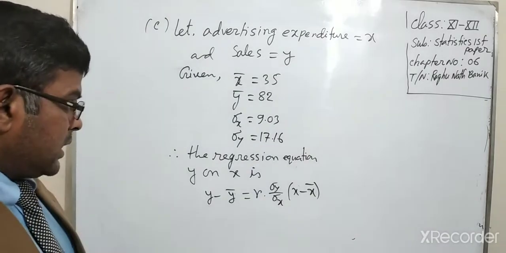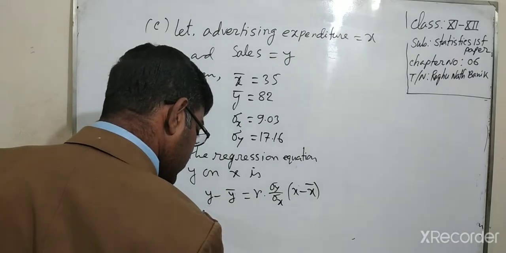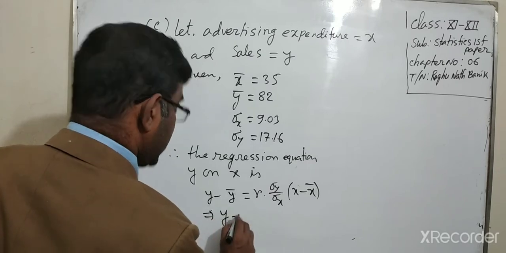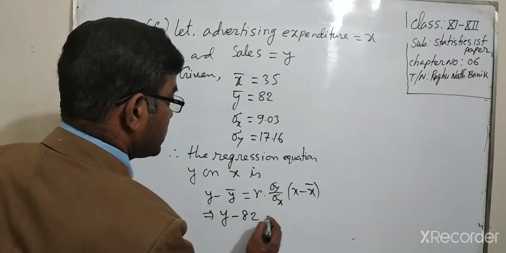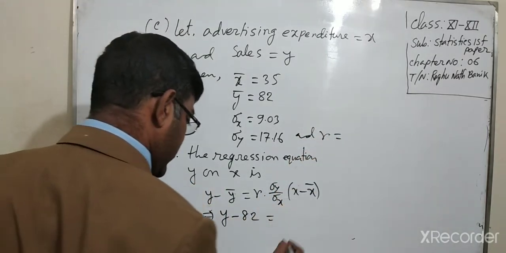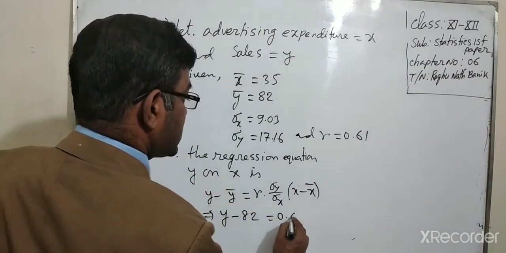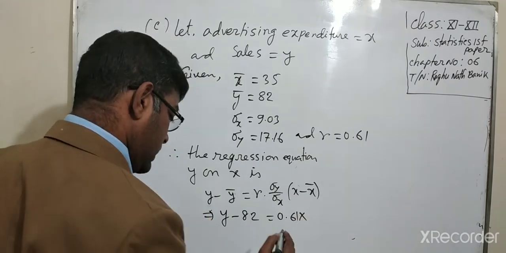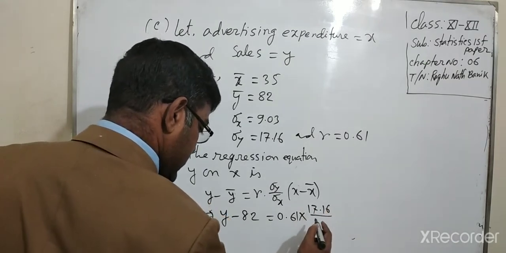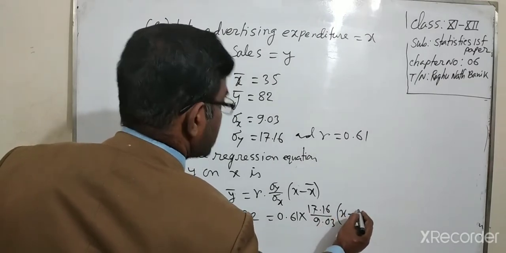Okay, now putting the values, we can write y minus y bar equal to 82, where r equal to 0.61, so 0.61 into 17.16 by 9.03 into x minus 35.